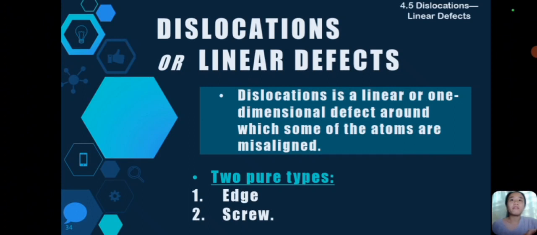Dislocation or linear defects. A dislocation is a linear or one-dimensional defect around which some of the atoms are misaligned. Dito, nagkakaroon ng displacement from the ideal atomic arrangement. From the term na dislocation, it means may isang atom na namali ang kanyang placement. There are two pure types, the edge and the screw.